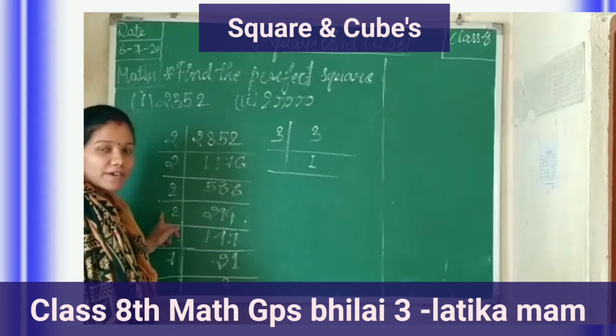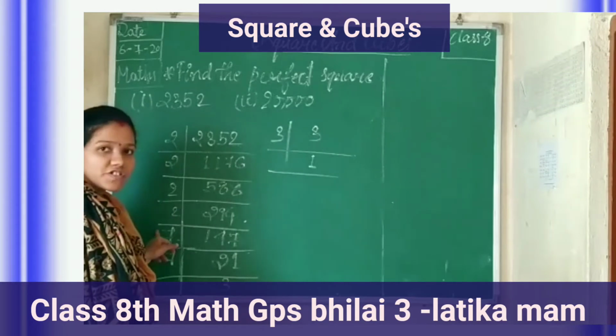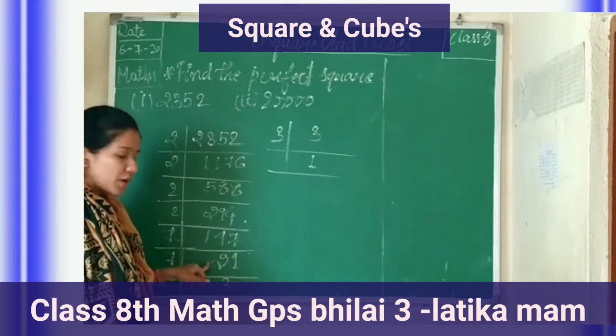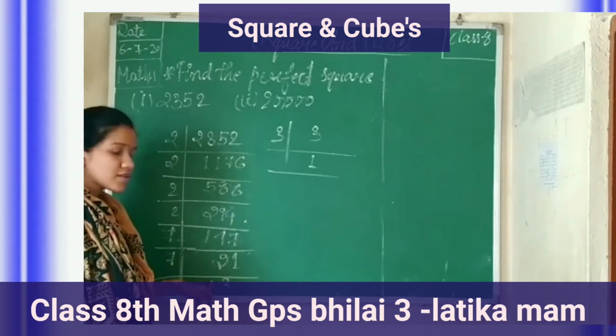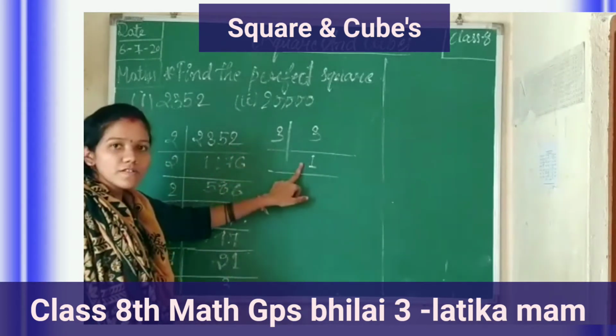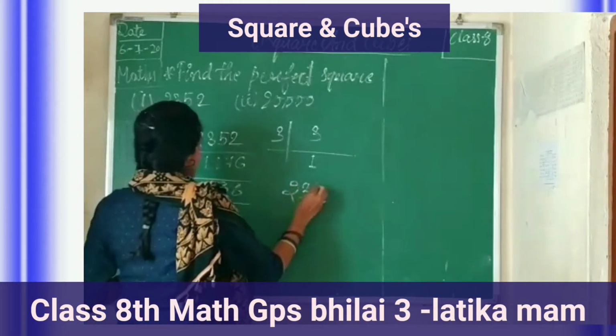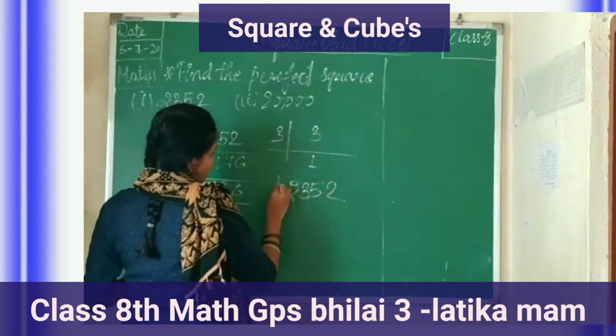294 divided by 2 can be taken as 147. 147 divided by 7 can be taken as 21. 21 divided by 7 is 3, 7 threes are 21. 3 ones are 3 and 1 one is 1. This is the LCM of 2, 3, 5, 2.